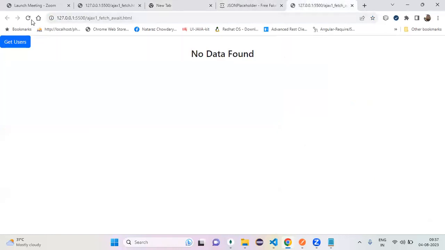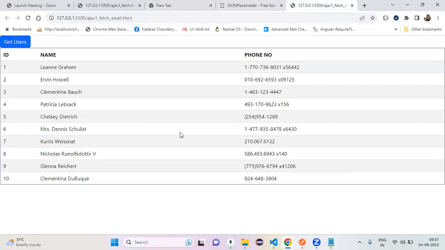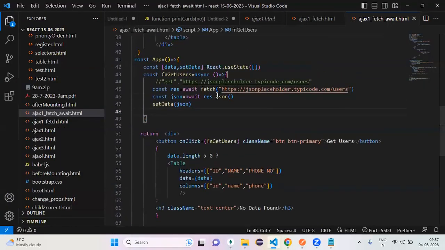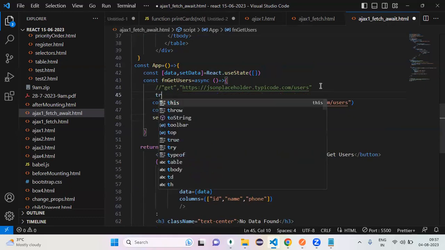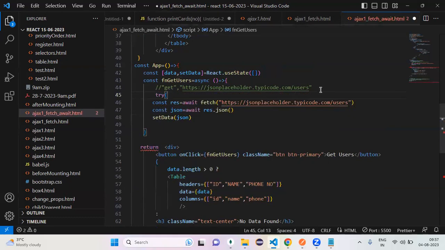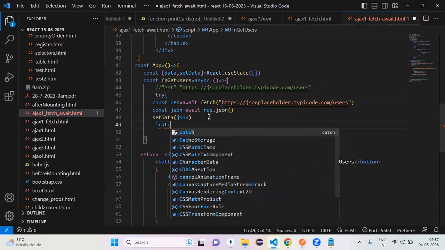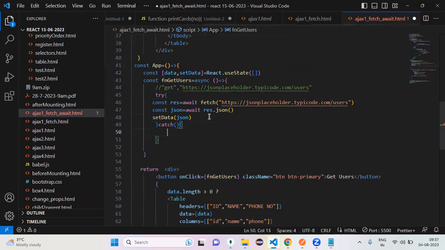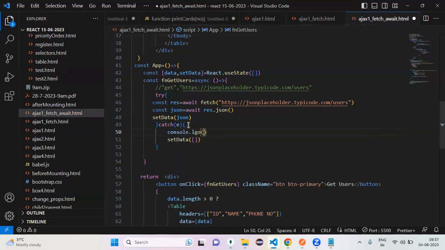Now can I refresh the page? Will it work or not? Can I click on get users? Yes, working as expected. Okay, many errors could occur. Then that time, can you wrap this with what? Exception handling. Anyone knows? With catch. In the catch, if it is a failure, what do you want me to do? Set data to empty, and the exception message, if you want to add it, how can you add it? console.log of e.